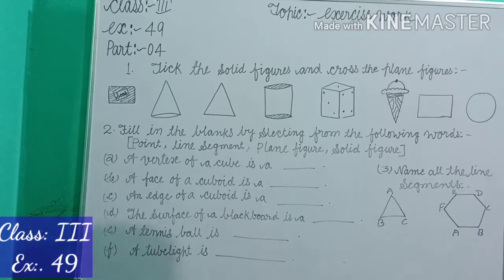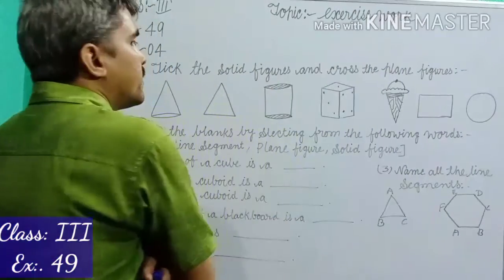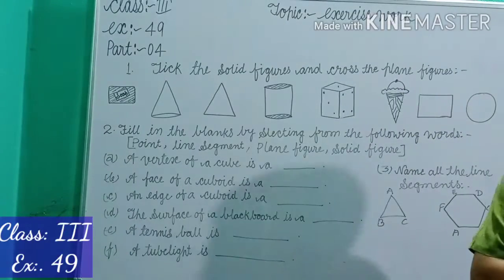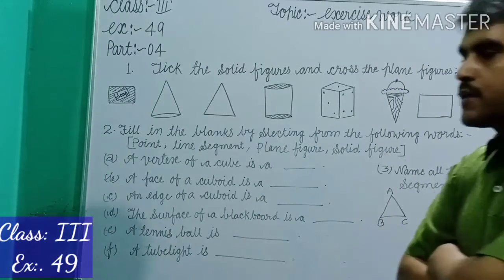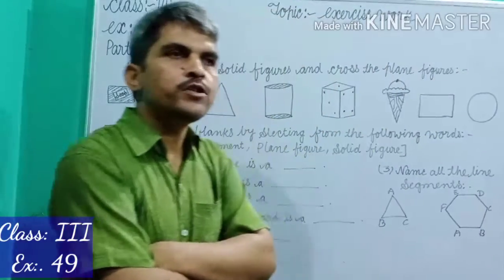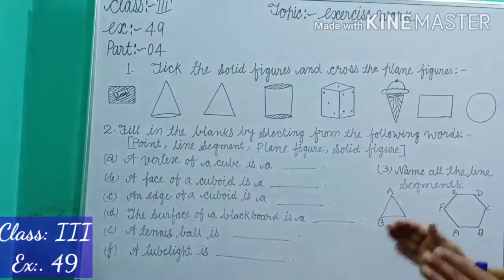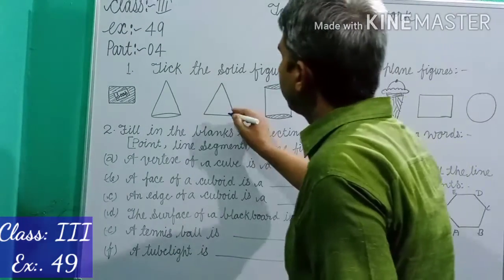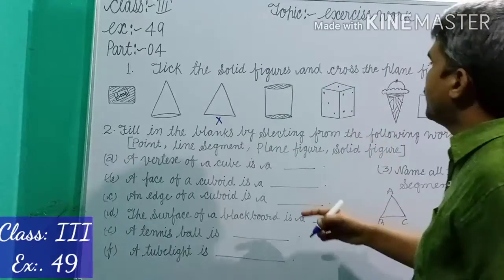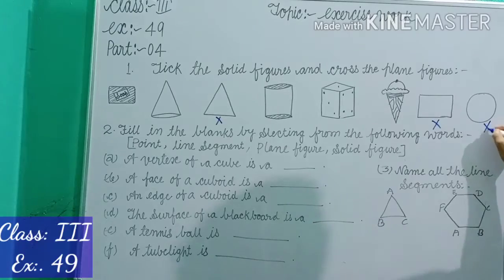Dear students, first of all I choose the plane figures. Plane figures: triangle, rectangle, square, circle are plane figures. Why? Because such types of figures drawn on a plane are called plane figures. So we say that this is a plane figure, cross. This is also a plane figure, and this is also a plane figure.